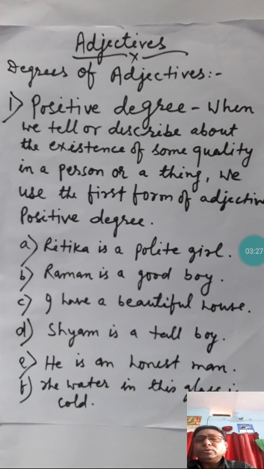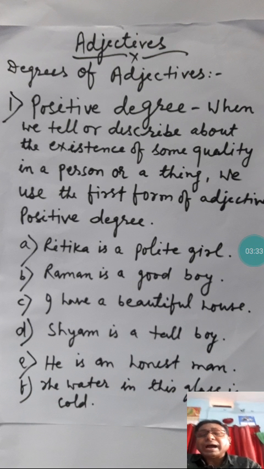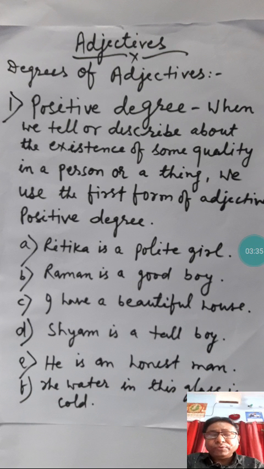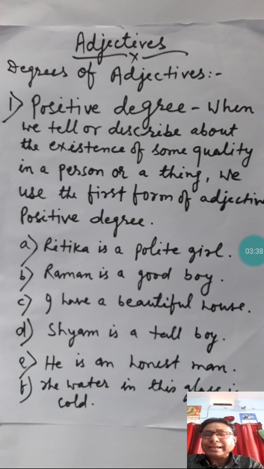Now we have to find out what is positive degree, what is comparative degree, what is superlative degree, and what are their uses. How can we use them in a better, correct way, so that there will be no error. So let us see first the positive degree.